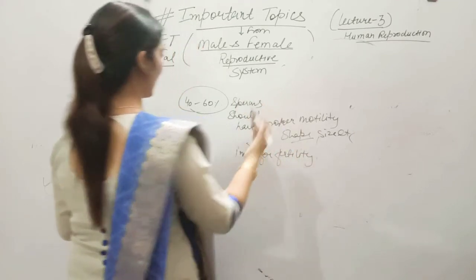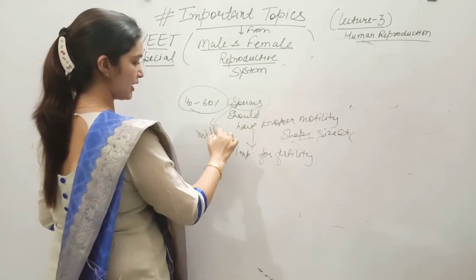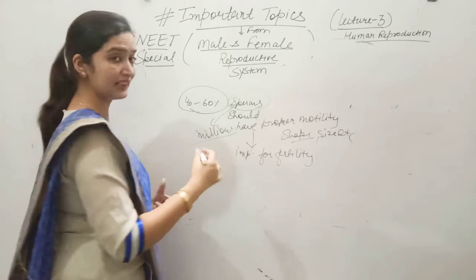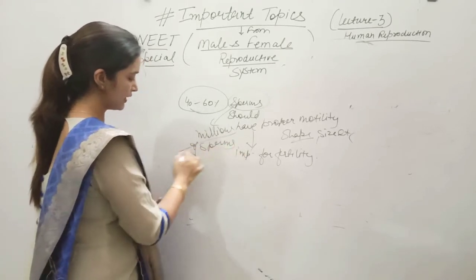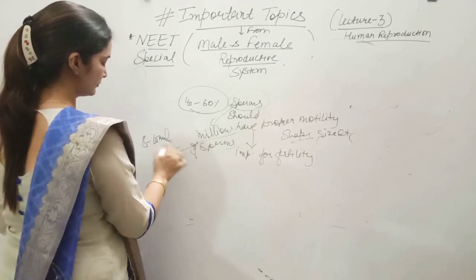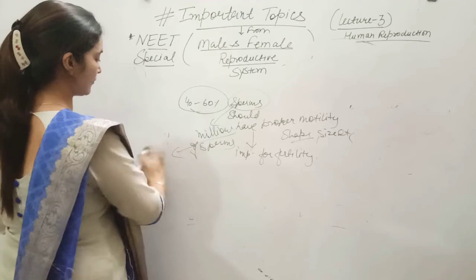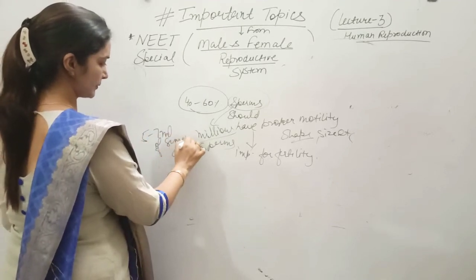Alright students, so these millions of sperms are present in 5 to 7 ml of semen sample.